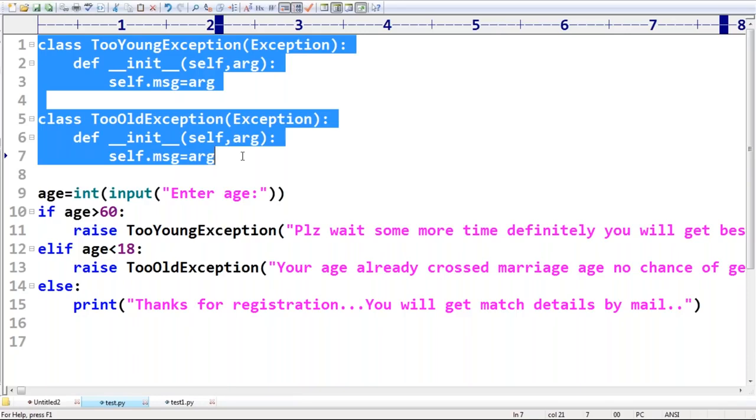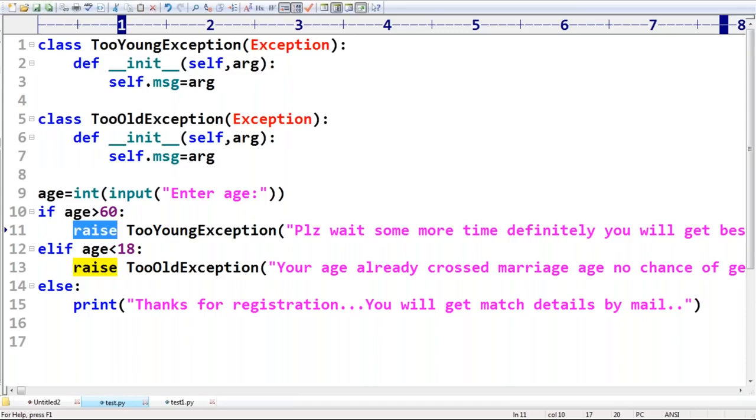No problem at all. Next, raise is a keyword in Python. You know, right? Raise is a keyword in Python, just like throw keyword in Java. Sir, in Python we are going to use what? Raise is the keyword. Usually, the raise keyword is best suited for customized exceptions, but not for predefined exceptions. For predefined exceptions, Python already knows at what time it has to raise. But for customized exceptions, Python doesn't know. That's why we have to raise explicitly. For that, which keyword do we require? The raise keyword. Clear? Are you able to understand?